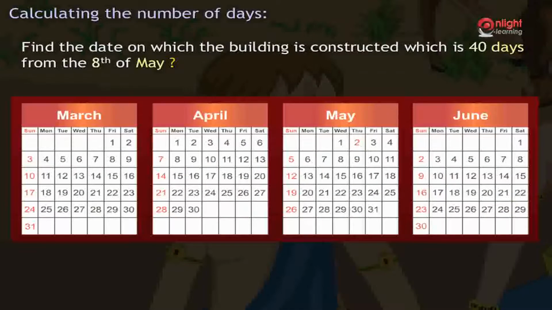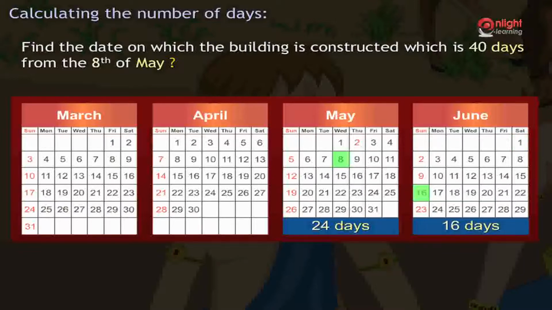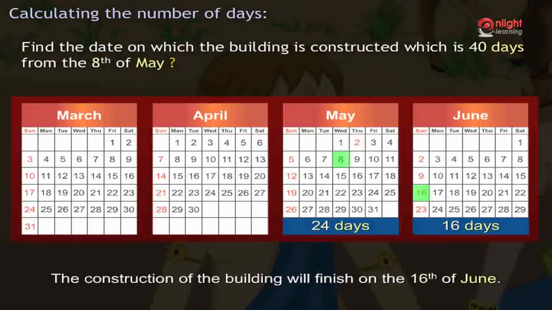The number of days in the month of May is 31. The number of days from the 8th of May to 31st of May, including both the days as construction begins on 8th of May, is 31 minus 7 days is equal to 24 days. Hence, 16 more days in the month of June is required to finish the construction of the building. Hence, the construction of the building will finish on the 16th of June.